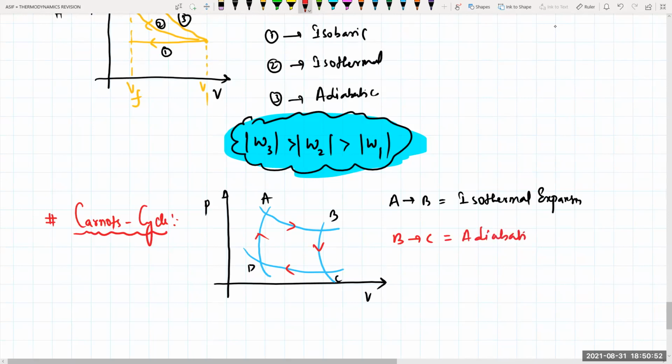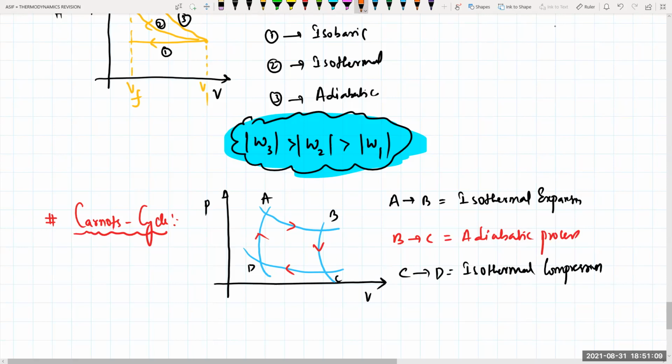Then from C to D, that will be isothermal compression.